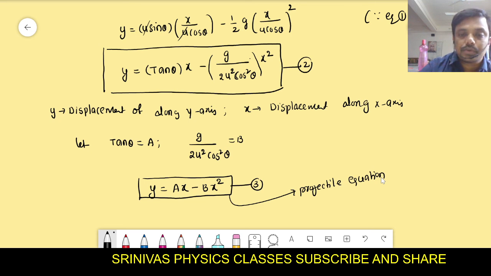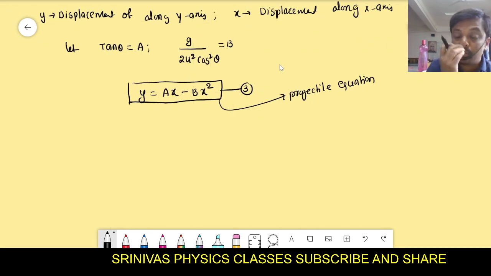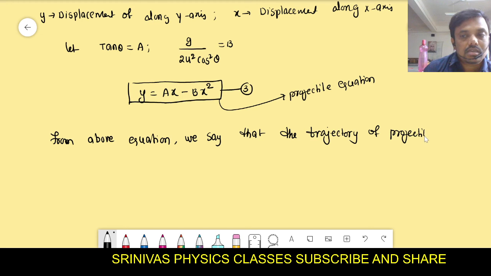That means this projectile equation is similar to the parabolic equation. The parabolic equation is also like this. That means from the above equation we say that the trajectory of a projectile is a parabola.